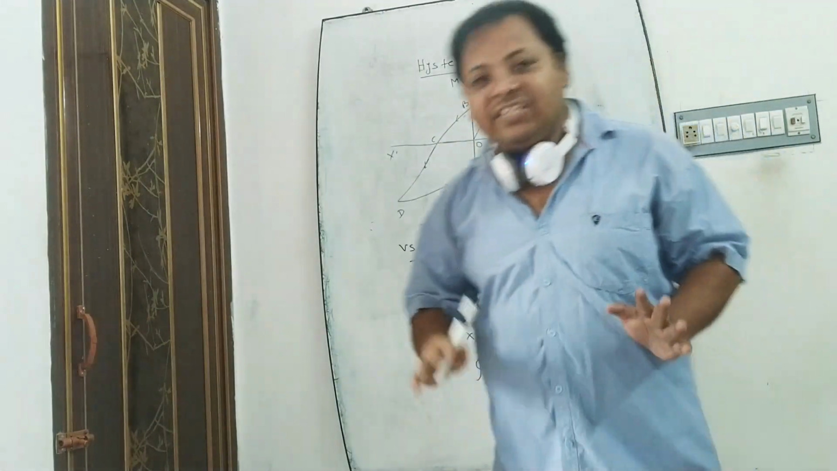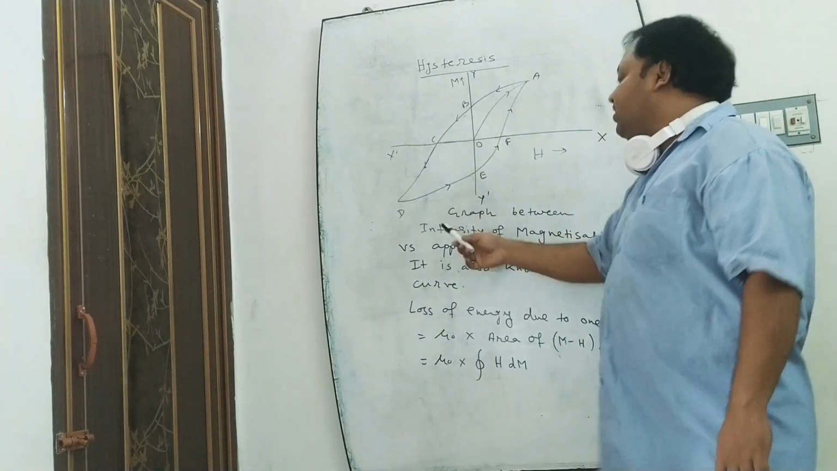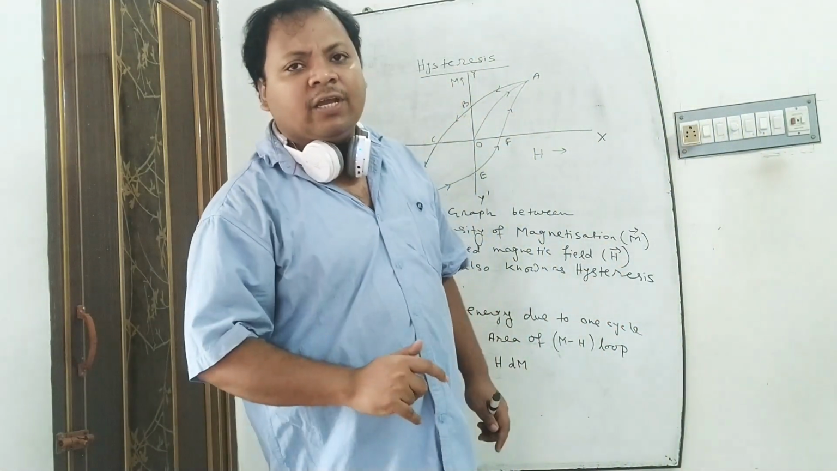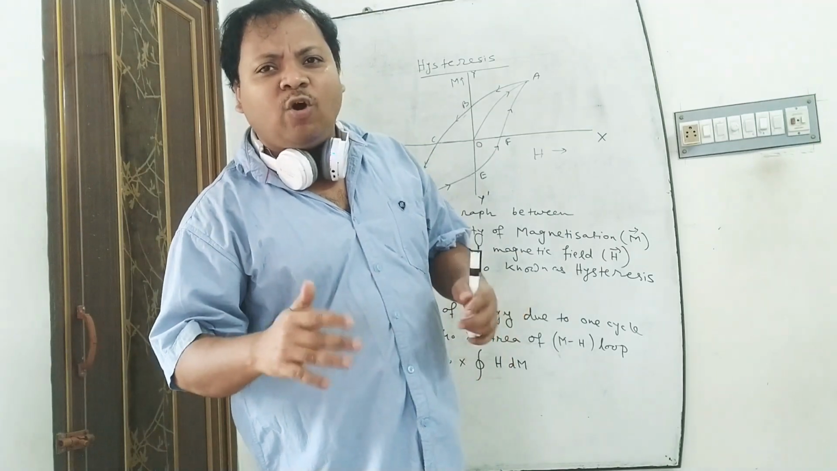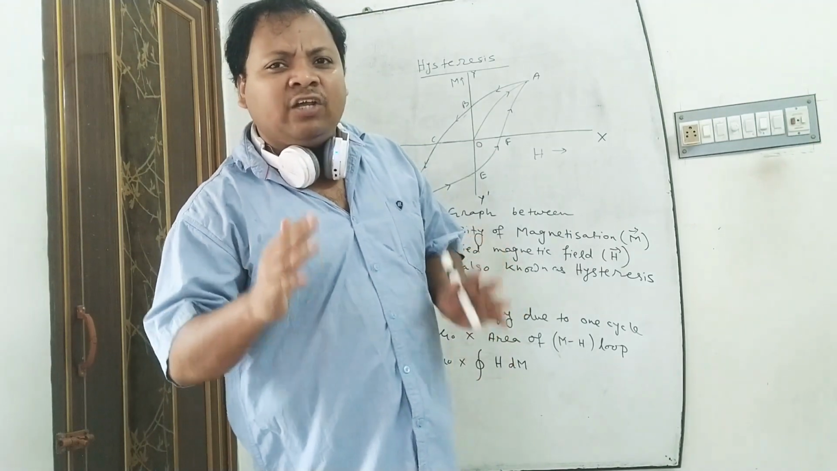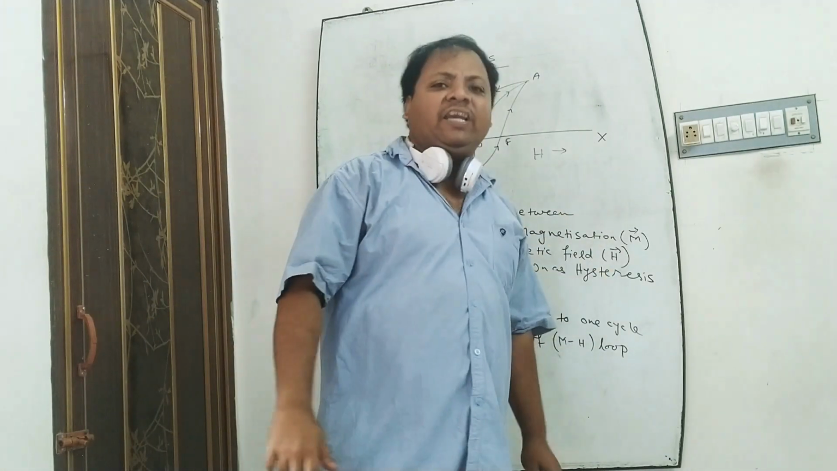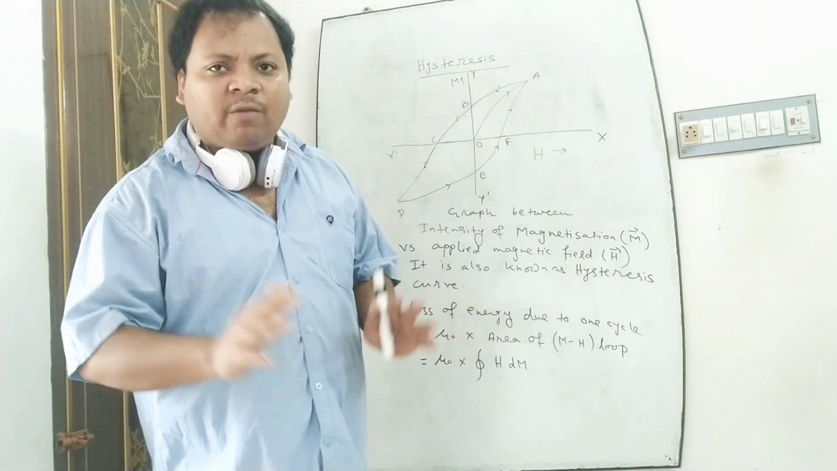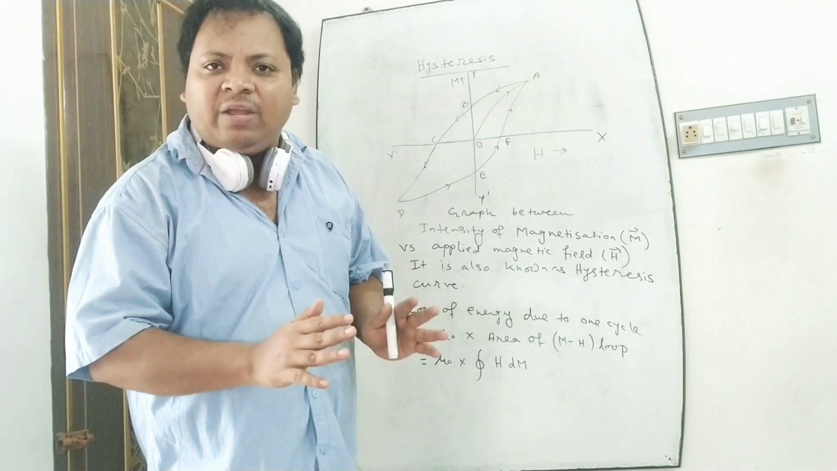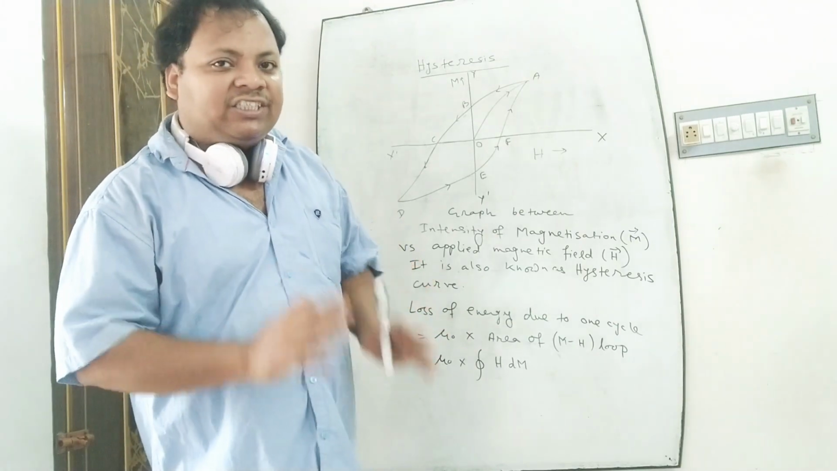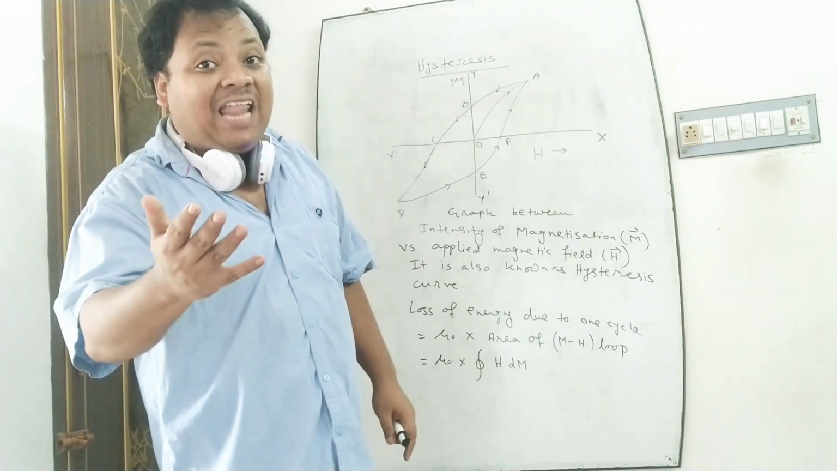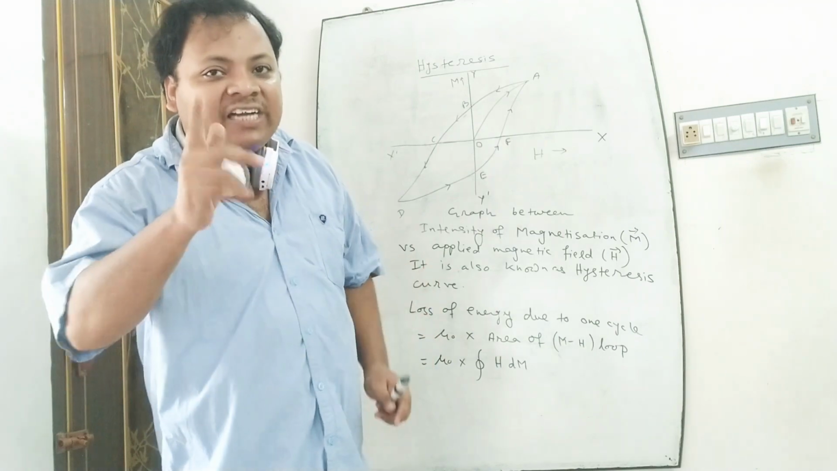This phenomenon is known as hysteresis, and this curve is known as the hysteresis curve or hysteresis loop. That is, the value of M or the value of B does not decrease or increase linearly with the value of applied magnetic field H. There is some lag, or some phase difference, between M and H or between B and H. This lag is also known as hysteresis, and due to this lag there is some energy loss.